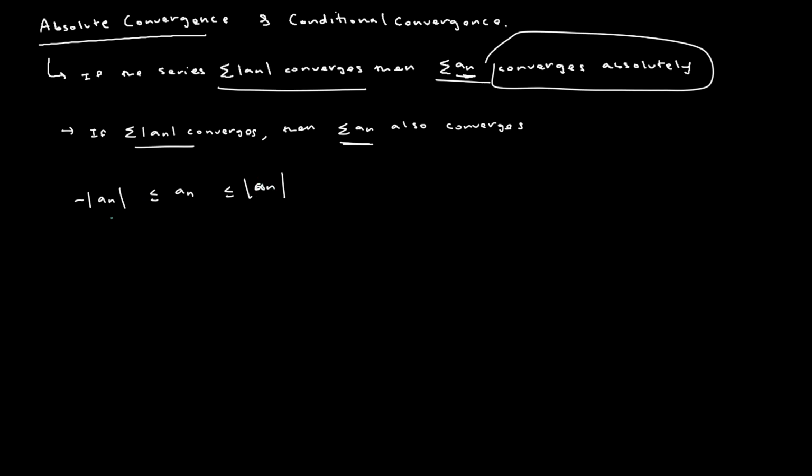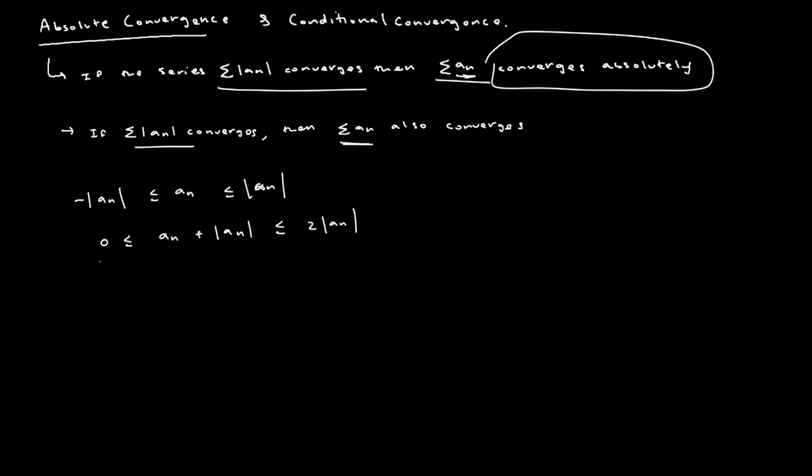And if we were to take this to the right hand side, we can rewrite this as 0 is less than or equal to a of n plus the absolute value of a of n, and that is less than or equal to twice the absolute value of a of n. And this is just from us adding the absolute value of a of n to every side, right?